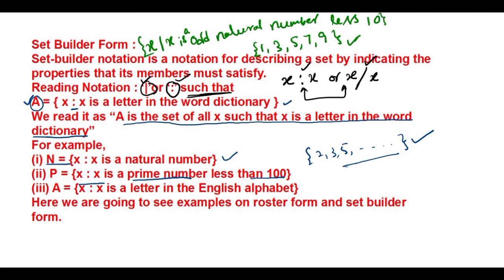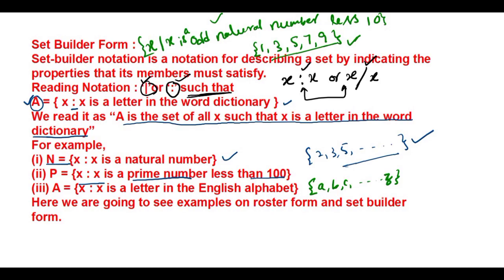The first one is set builder form, and this is roster form. Next example: x such that x is a letter in the English alphabet. If I want to write this in roster form, I can write A, B, C, and so on up to Z.